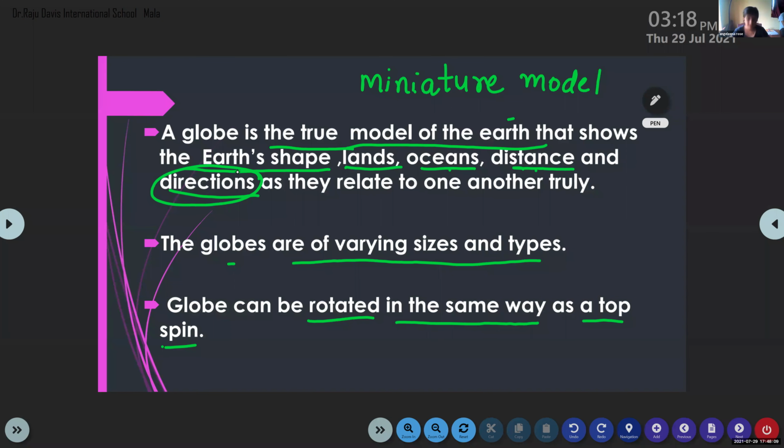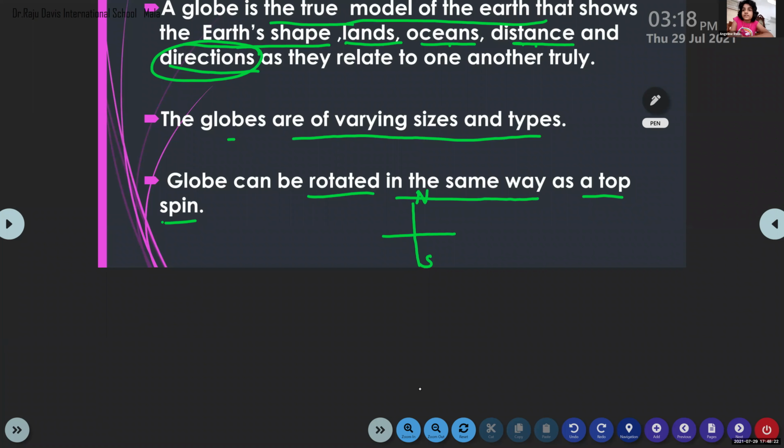There are 4 main directions. Along with the main directions, there are 4 sub-directions. What are the 4 sub-directions?